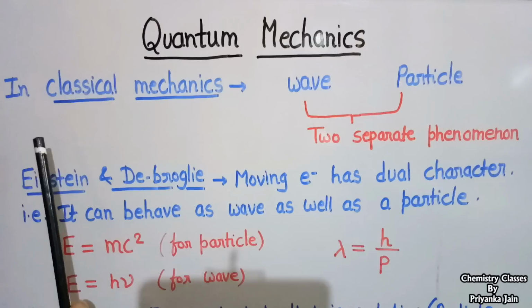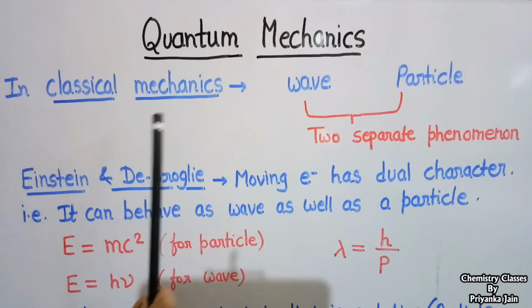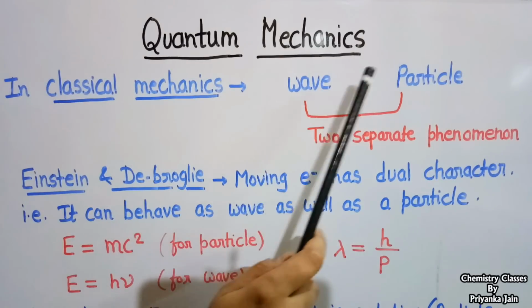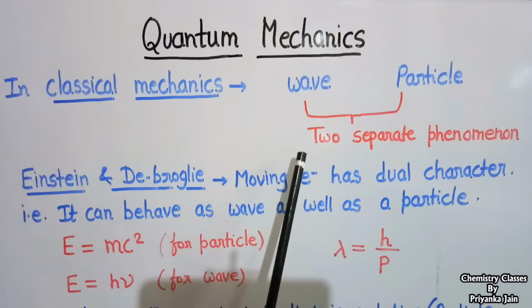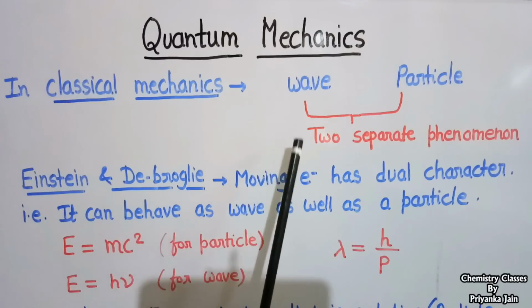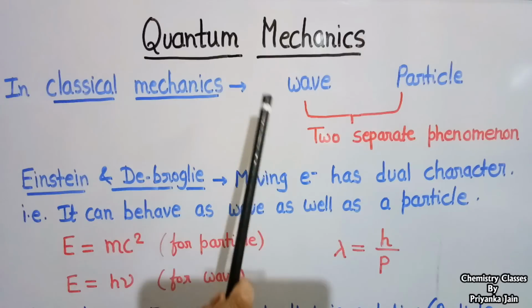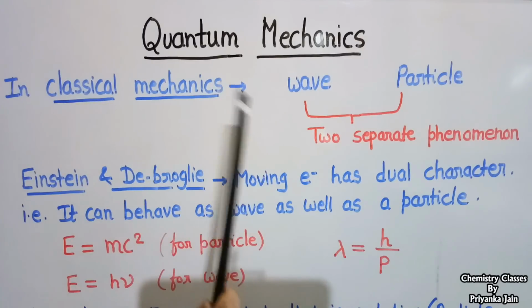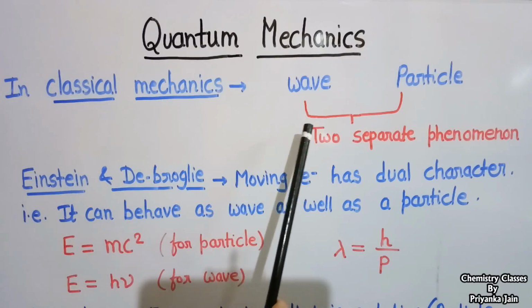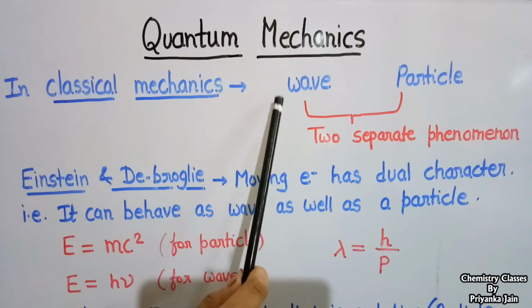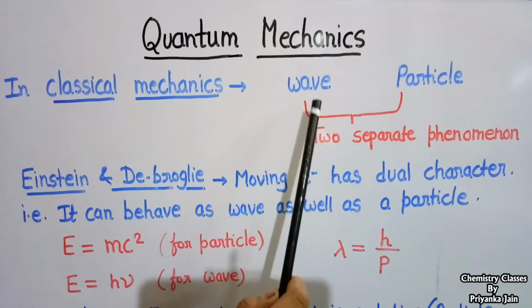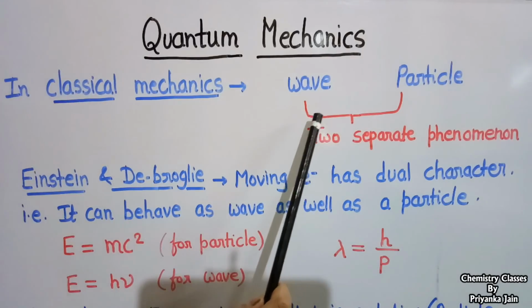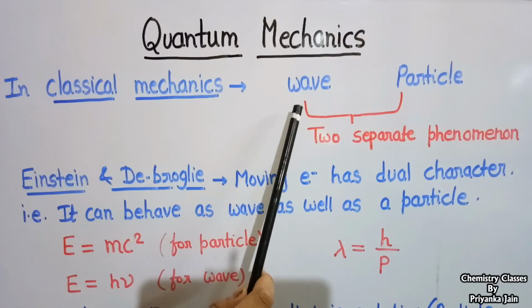In classical mechanics, we have studied that the wave and the particle are two different phenomena or two distinct characteristics. They are separate: a moving electron has either a wave character or a particle character. They are not mixable. They are independent.